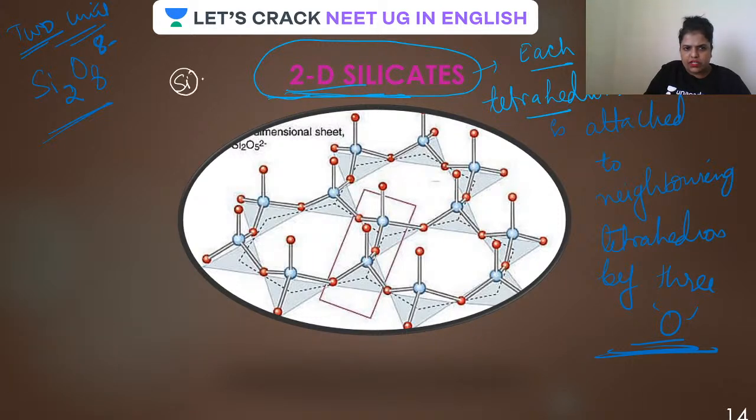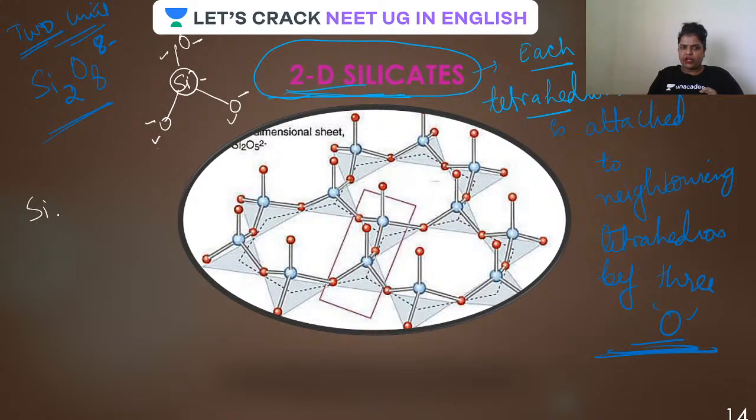There is an oxygen here with minus charge. Then O minus, O minus, and O minus. Suppose it is getting connected to another one by this, and by this. Done. So if two silica units are there, Si will remain 2.